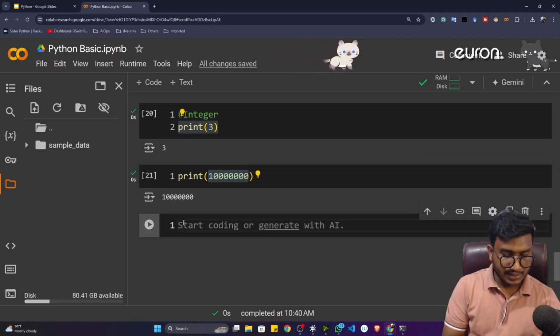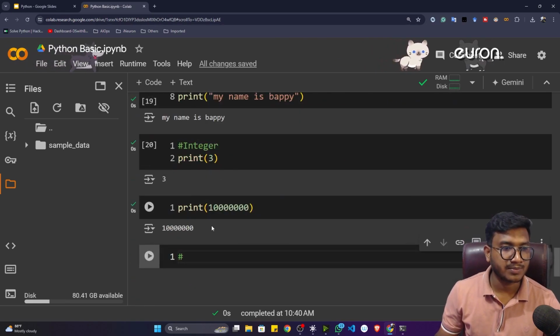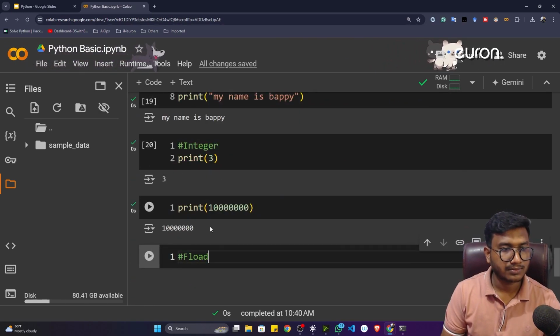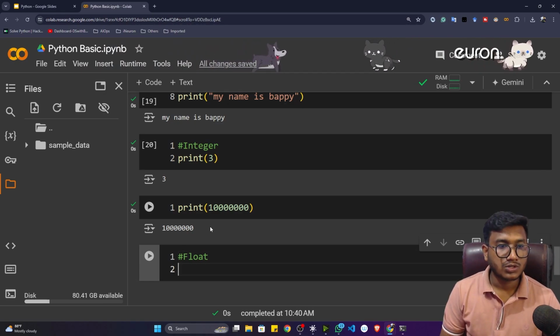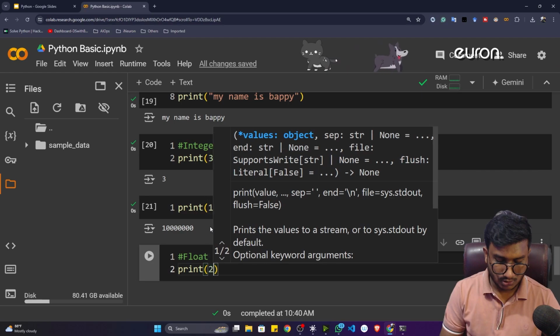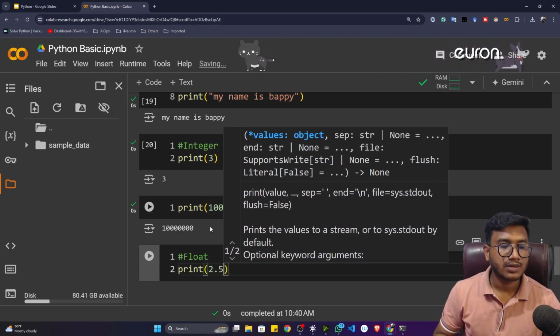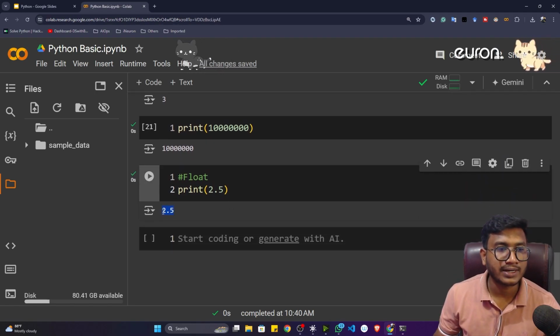Now, there is another data type I told you, which is nothing but floating, that means decimal one. So let me just write float. So what is the float data type? Any kind of decimal number you are writing, let's say 2.5, this is nothing but my floating number, my floating data type.